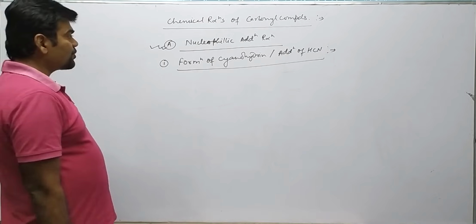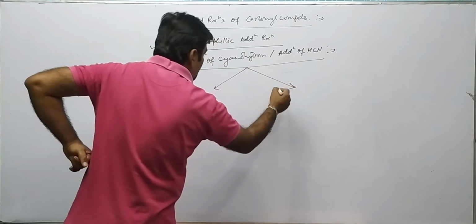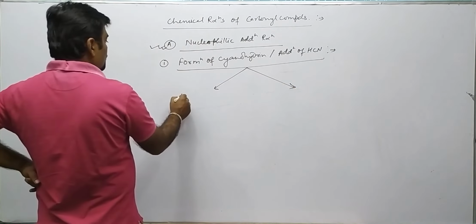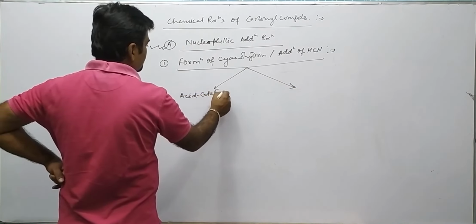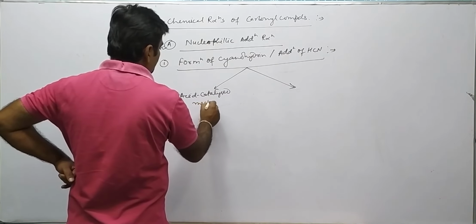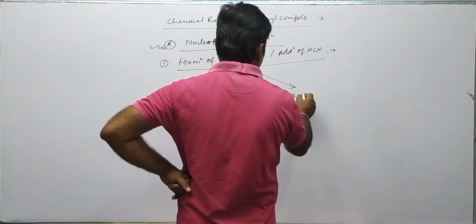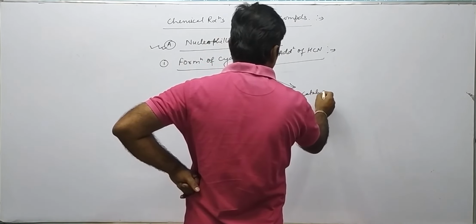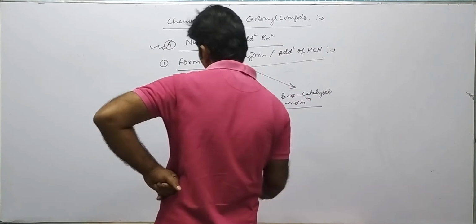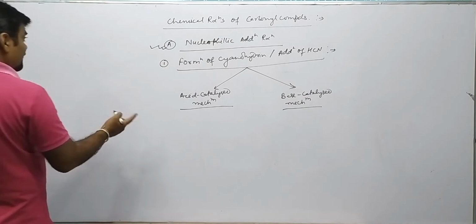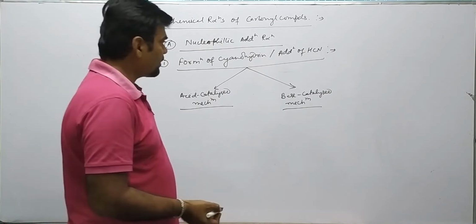This addition of HCN takes place by two different mechanisms. One is the acid catalyzed mechanism, the other is the base catalyzed mechanism.